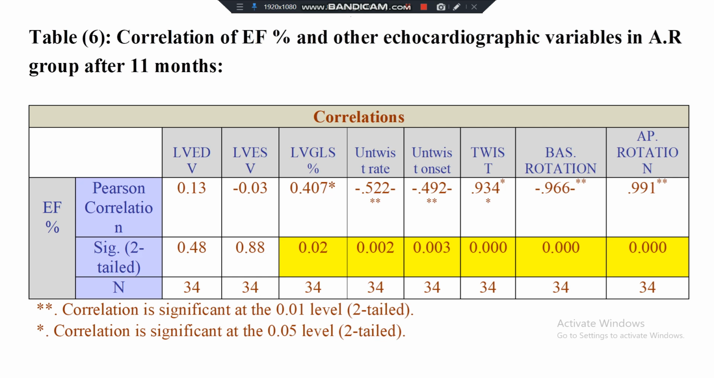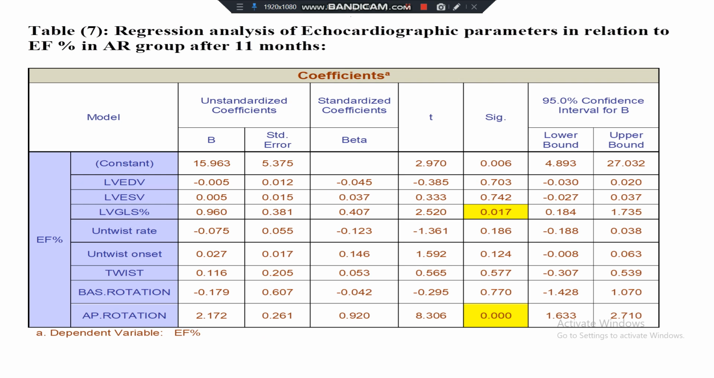This table shows the correlation of ejection fraction and other echocardiographic variables in the RNA group after 11 months, and as we see, there is a positive correlation between ejection fraction and LV global longitudinal strain, untwist rate, untwist onset, twist, and base of rotation. These are a negative correlation.